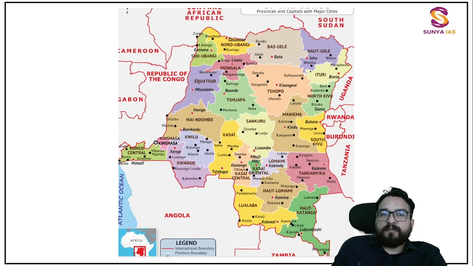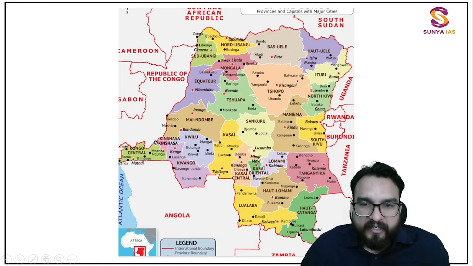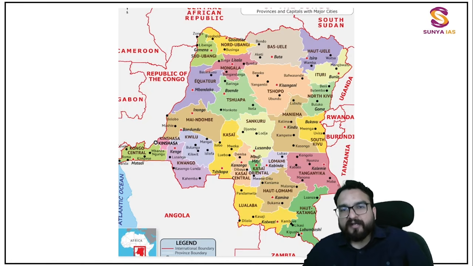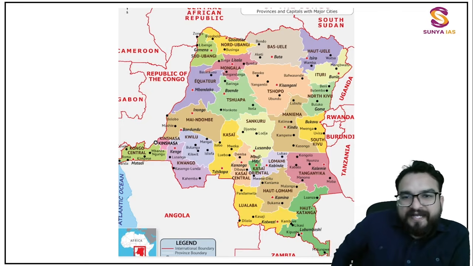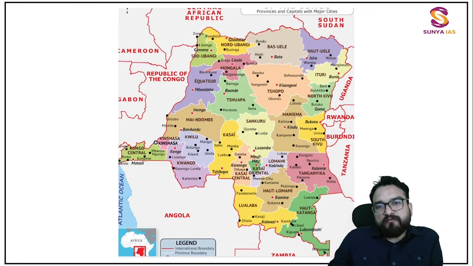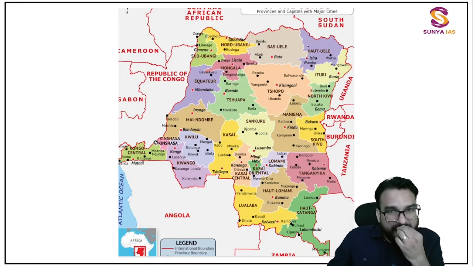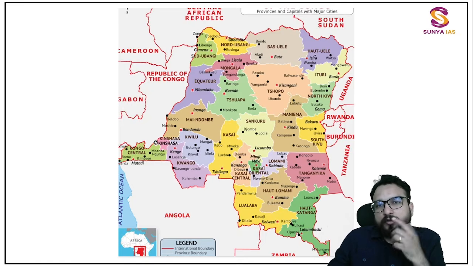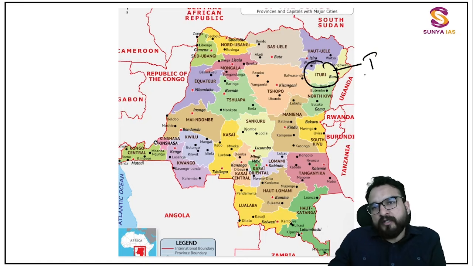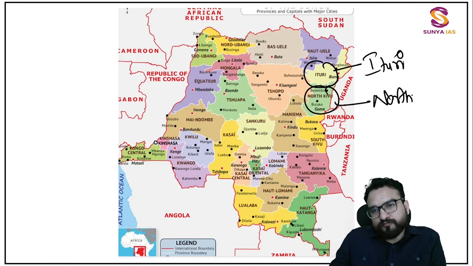Now this particular country is in the news primarily because of, one, its mineral rich region. Second, a lot of civil crisis happens here, guys. A civil war type of situation is happening in these provinces. Now I want you to remember the names of these regions, because these are going to come in the examination sooner or later. One is Ituri, one is North Kivu, and South Kivu.